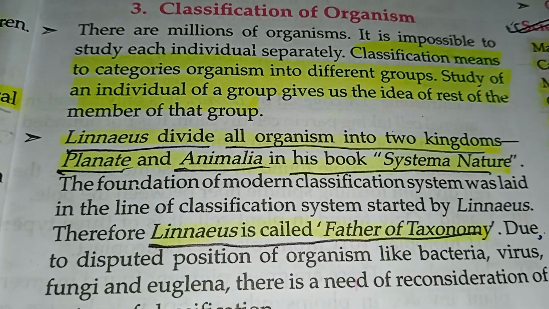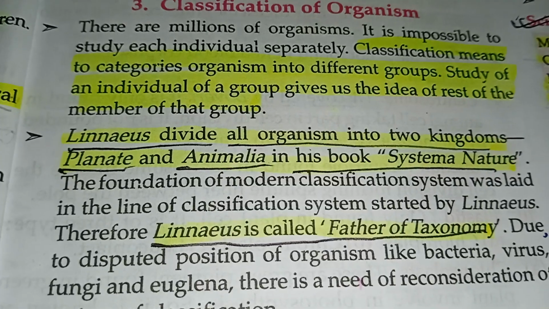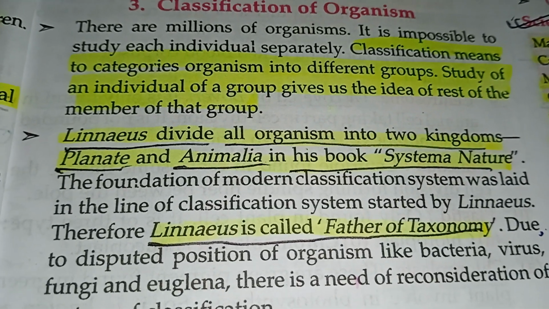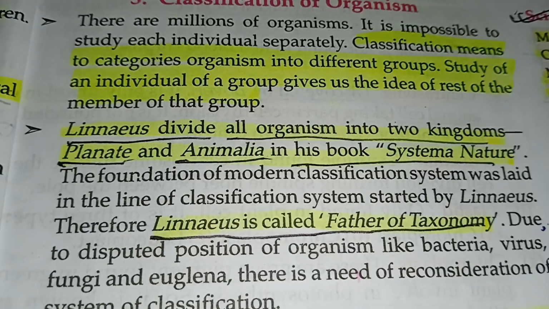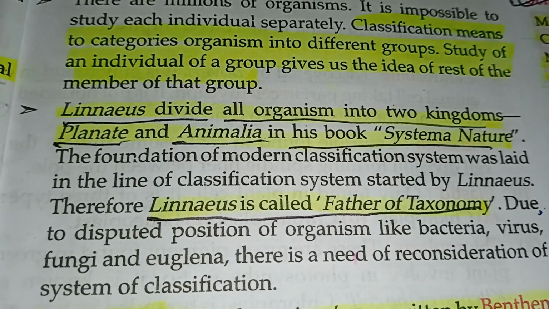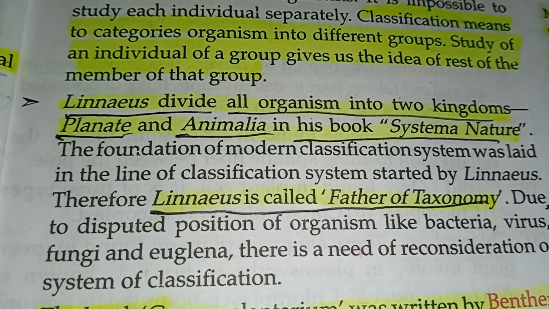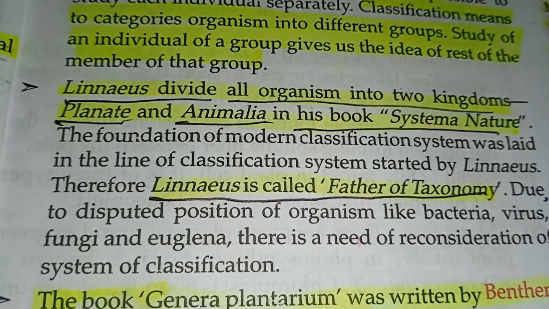Therefore, Linnaeus is called the father of taxonomy. Due to the disputed position of organisms like bacteria, virus, fungi, and algae, there is a need for reconsideration of the system of classification.